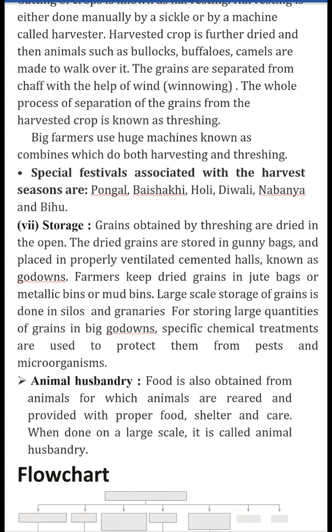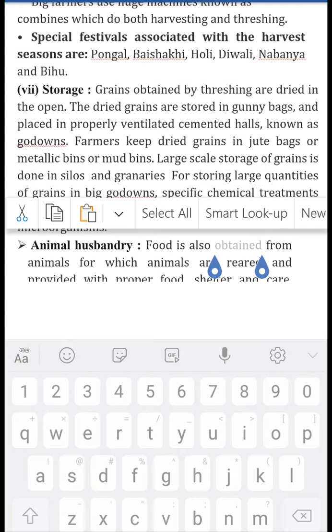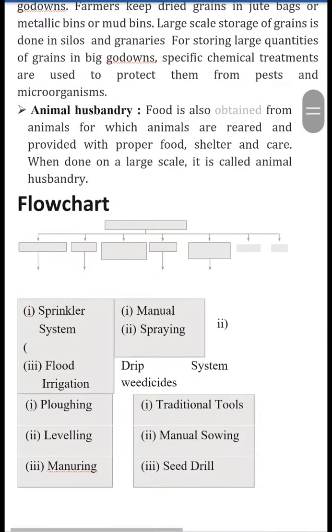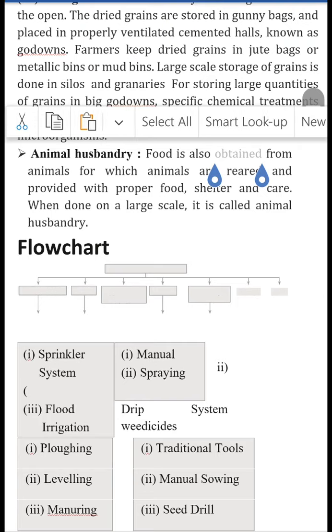First was preparation of the soil, second was sowing, then third was adding manure. Fourth was irrigation. After that, we studied weeding methods. Then we studied harvesting and threshing, and then finally storage.